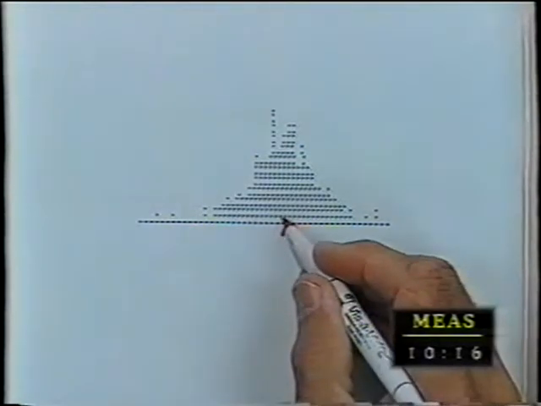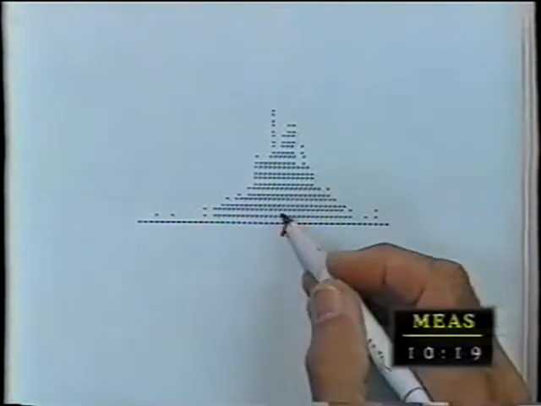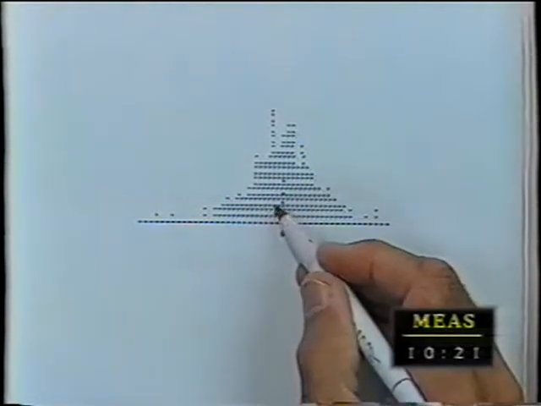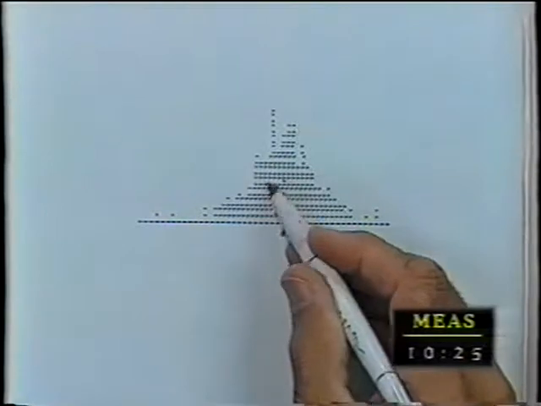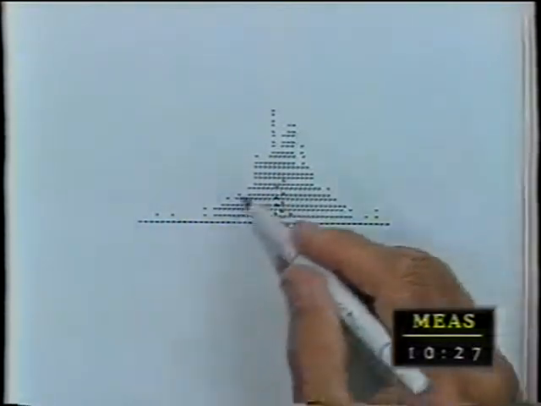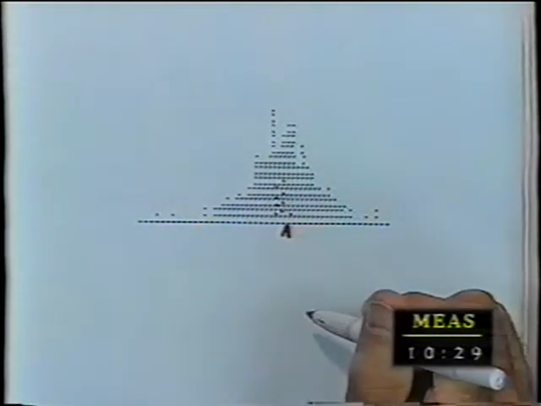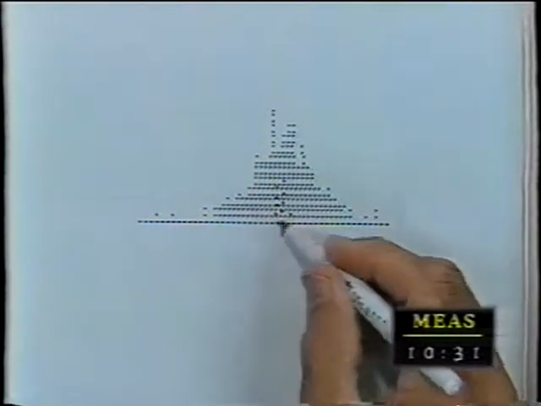And some people are going to get pretty close. Not exactly right, but pretty close to it. Others will be missing by a little bit. Others will be missing by more. And when two people give the same number, I put them one on top of the other. So I get what I call a distribution of data. A distribution of data.